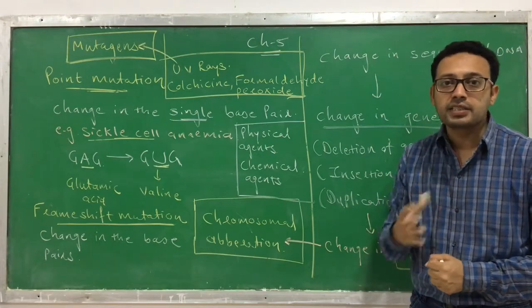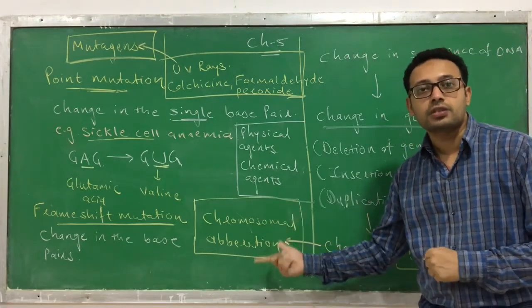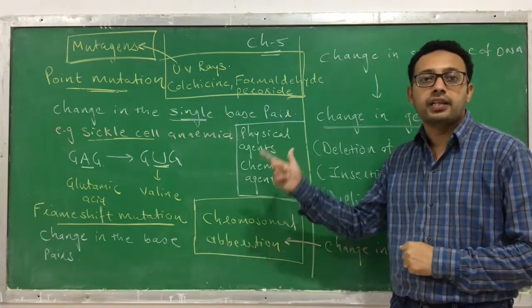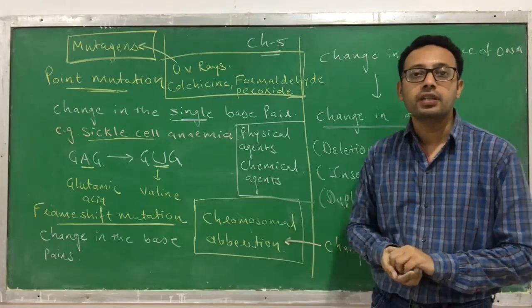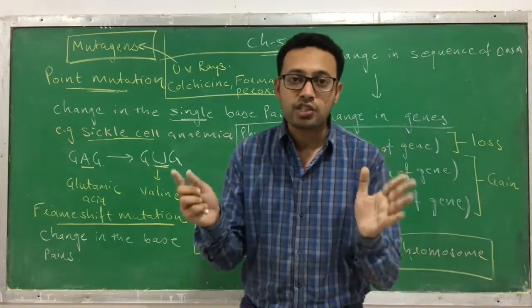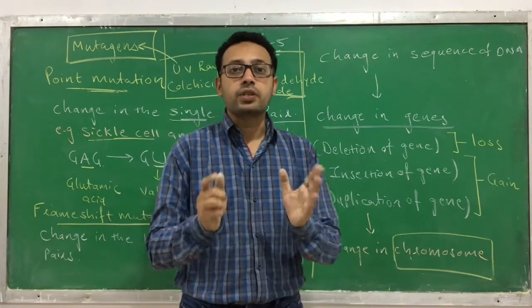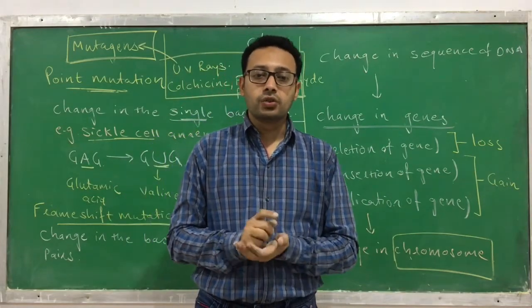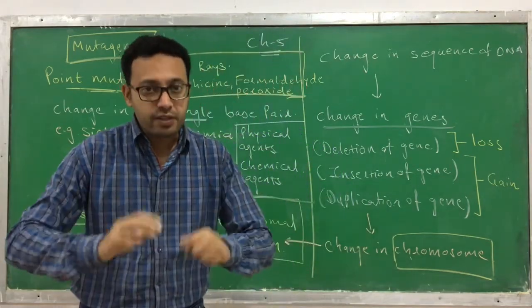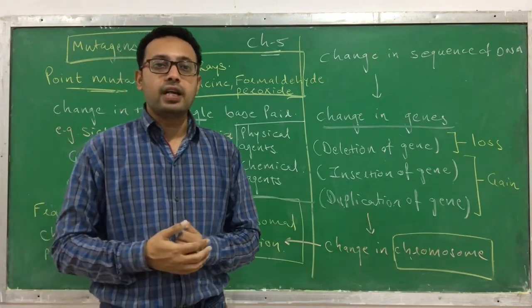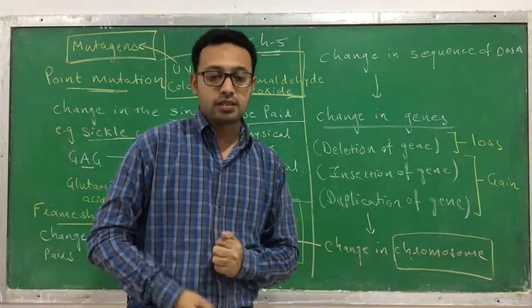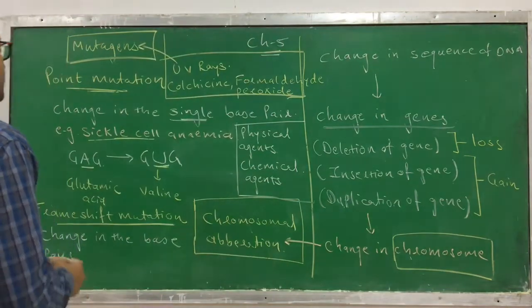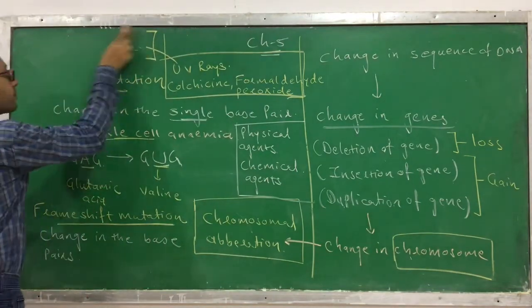So the ultimate thing is that chromosomal aberrations are observed in a cancerous cell. So this is a very short note regarding mutation. That's all about mutation. Now we switch over to the next topic, and it is called pedigree analysis.